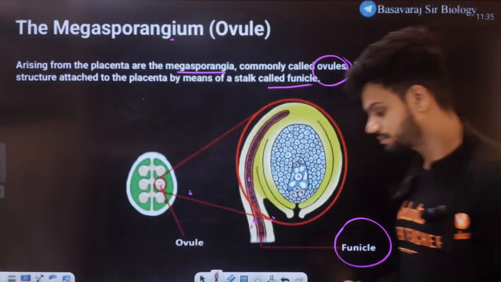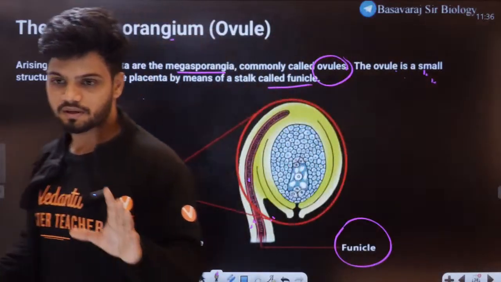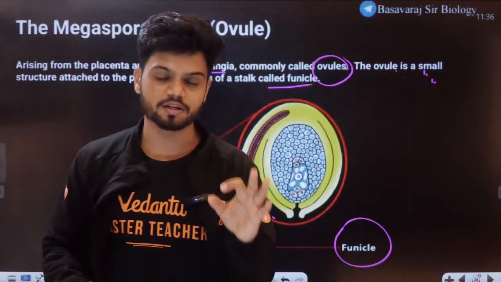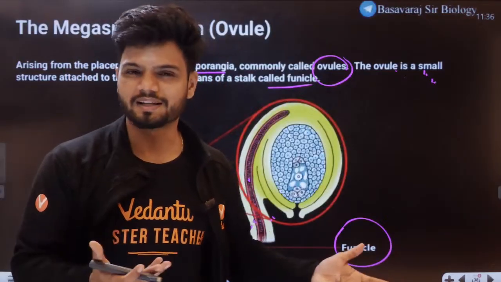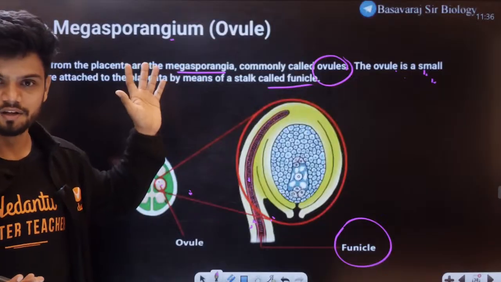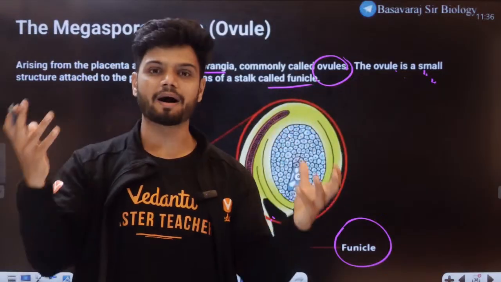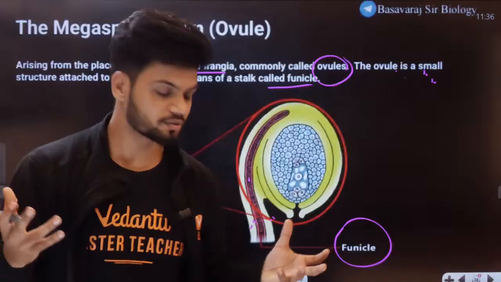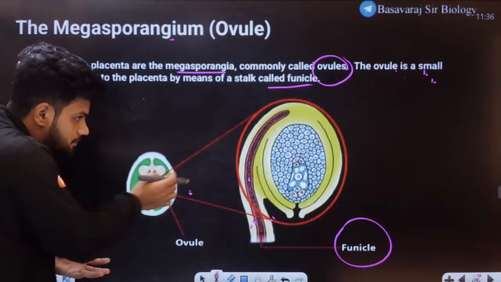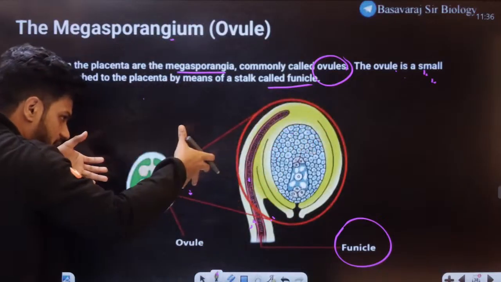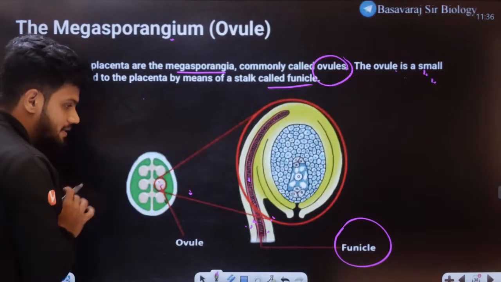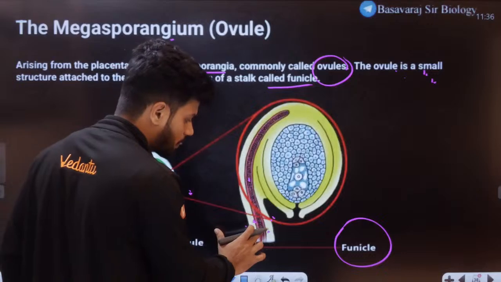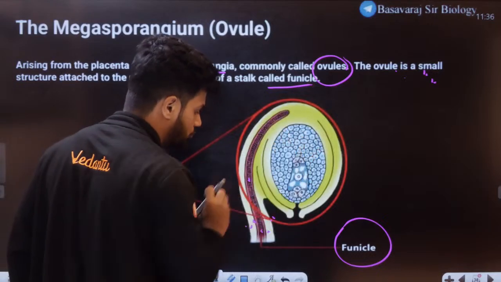How many of you understood the concept? Because it's very easy to by heart all this. I'll give you these notes, you will read this and you'll by heart it. But I want you to visually represent in your mind and understand. So this is the stalk here, this is the ovule, it is attached like this, and this is the funicle here. Now let's say this is the funicle, this is the entire ovule.